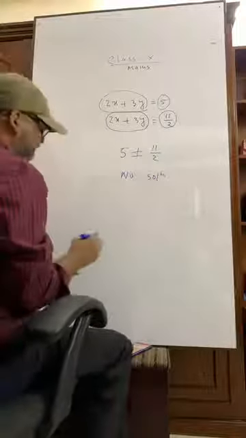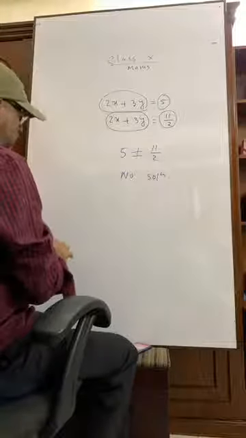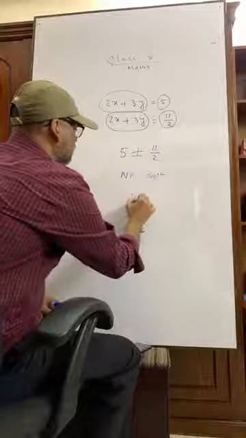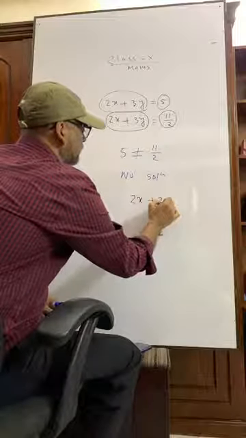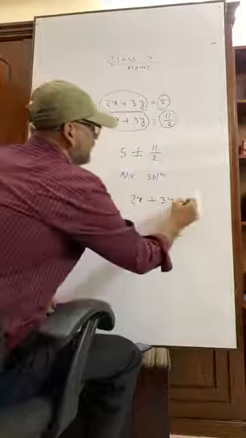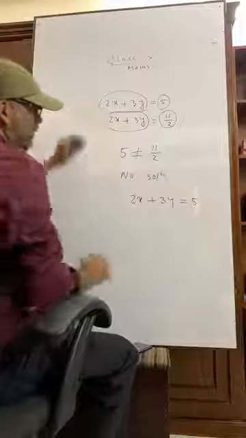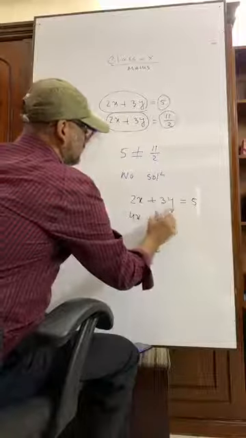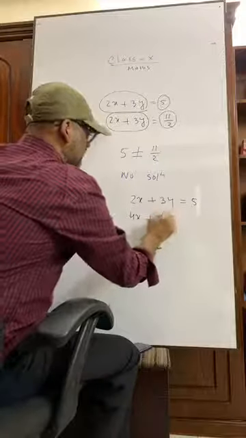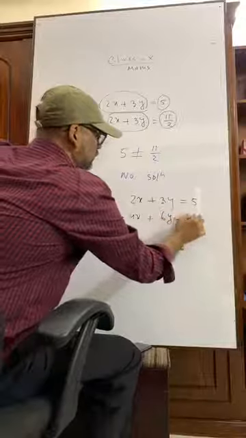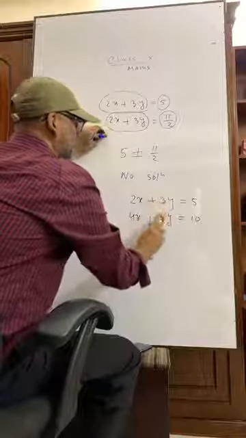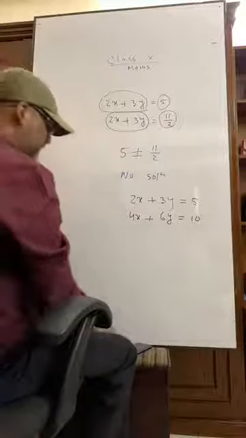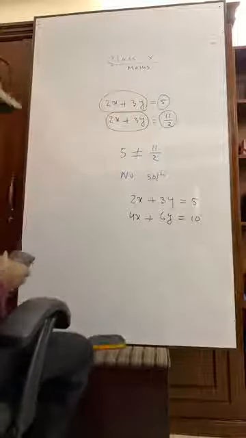Another question, suppose 2x plus 3y is equal to 5 and 4x plus 6y equals 10. Can you tell me what the solution is? Just let me know.